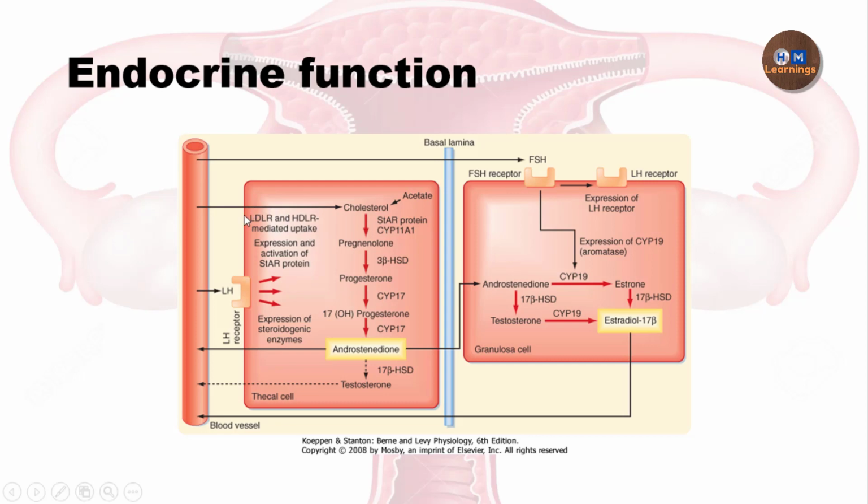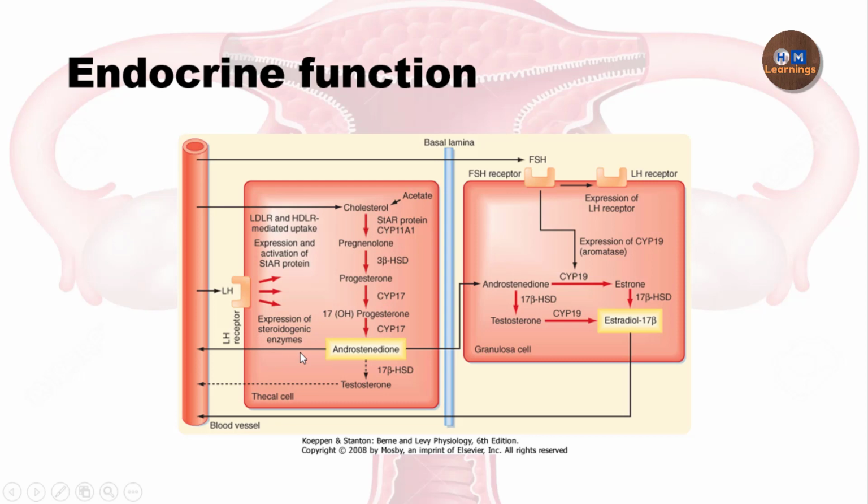The rate limiting step is first the uptake of cholesterol. That is increased by increasing the expression of the LDL receptor and HDL receptor, so the cholesterol transport is increased. Then the side chain cleavage enzyme, which is the rate limiting enzyme in the synthesis of pregnenolone, a precursor of all the steroid hormones, will also increase, and the expression of all the steroidogenic enzymes will be increased.